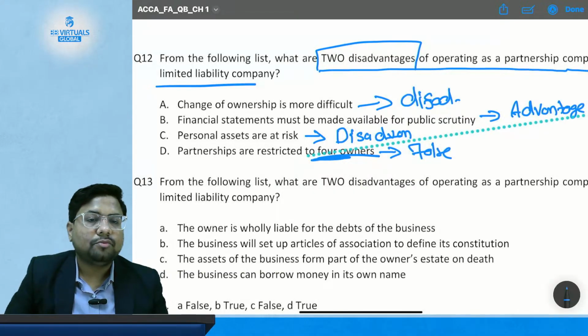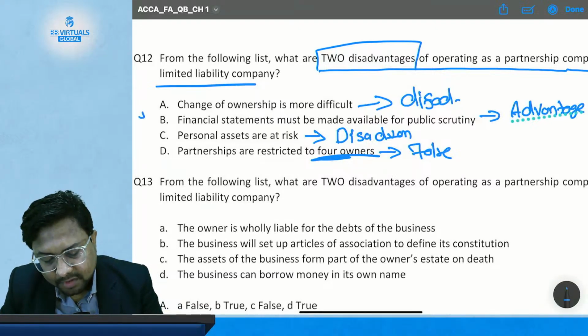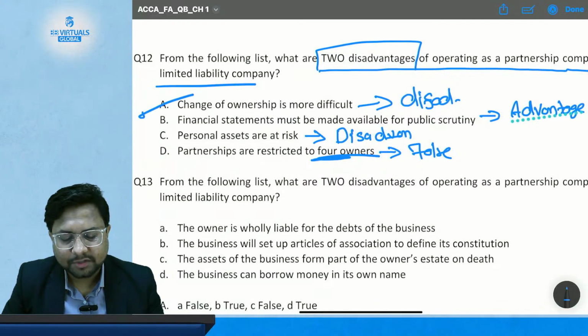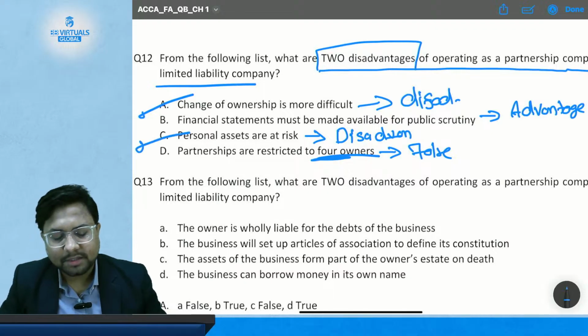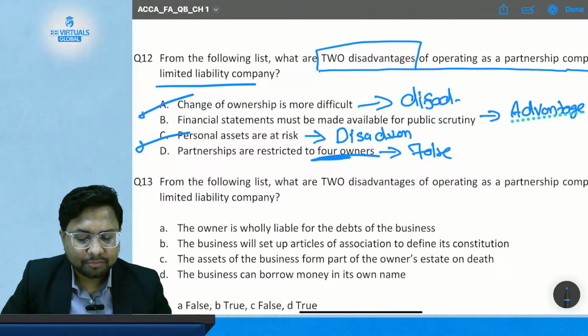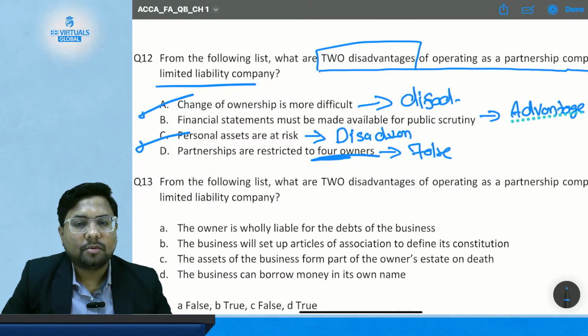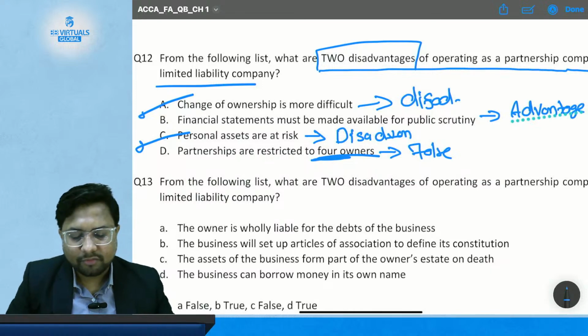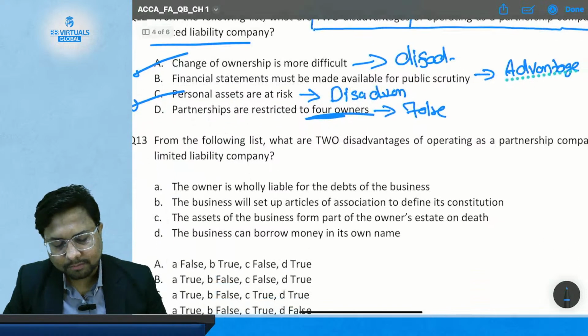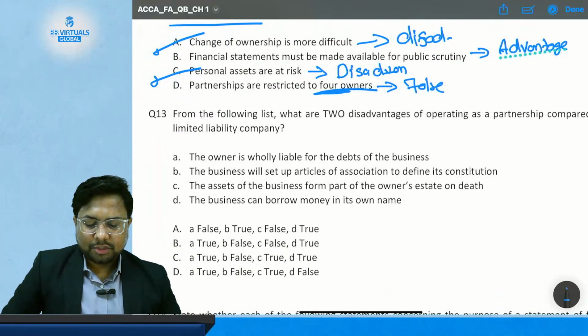Okay. So we have to tell what are the two disadvantages. Option A is a disadvantage in a partnership form of a business, and option number C is a disadvantage. So the correct answer is option number A and option number C. These are the two disadvantages of being in a partnership form of a business as compared to the company form of a business. Okay. Now coming to question number 13.